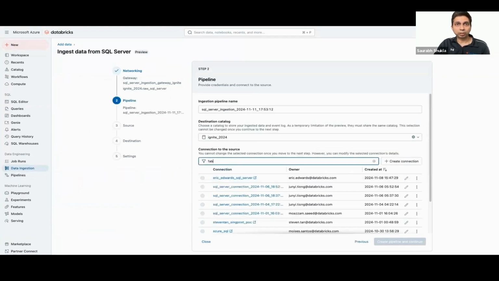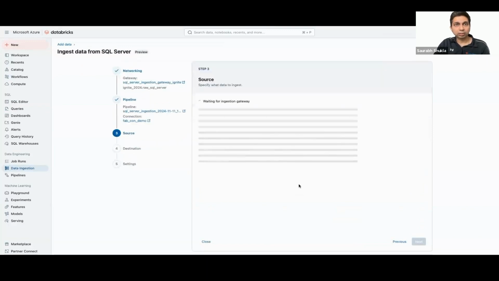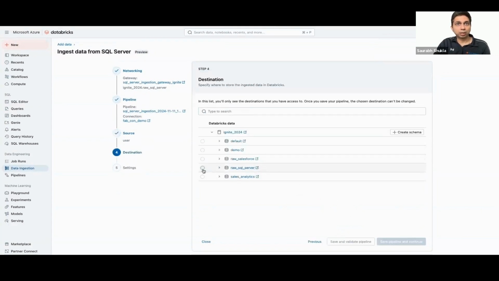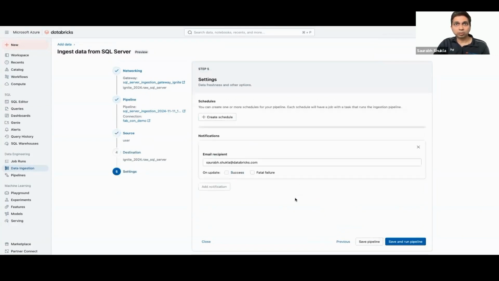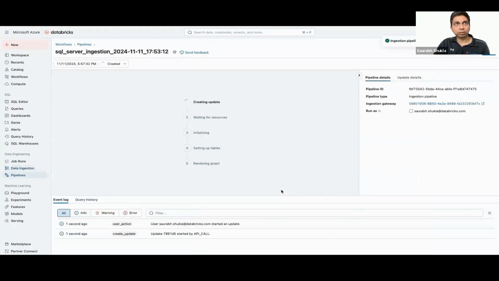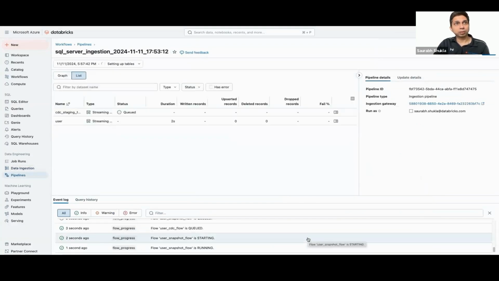I have already created a connection to SQL Server in Unity Catalog. I'm going to provide the name. And then in this case, I'm going to select the user table, which I'm going to ingest into the Lakehouse. The sink is the raw SQL Server schema. And I'm going to go ahead and trigger the ingestion pipeline. So as you can see, the pipeline has started and it is now processing the user table.